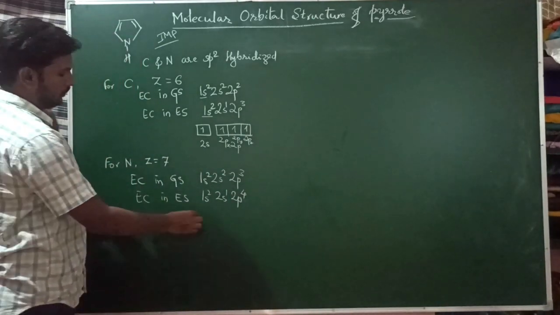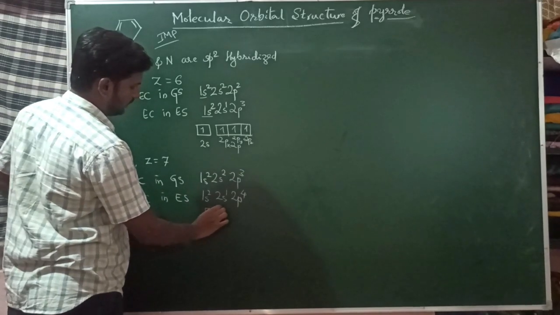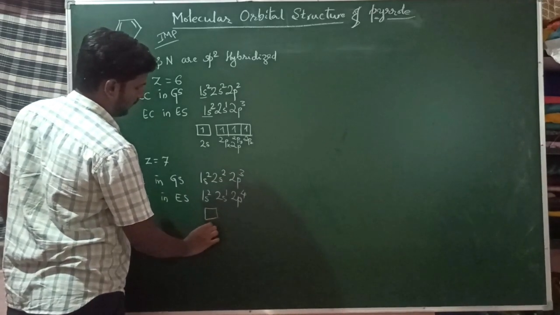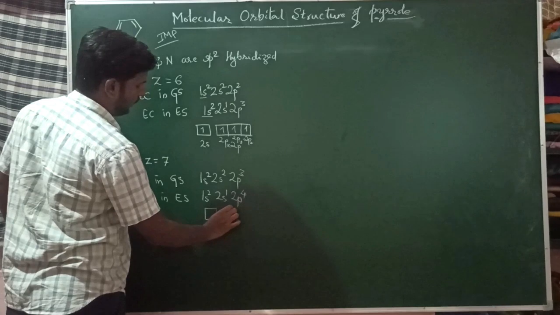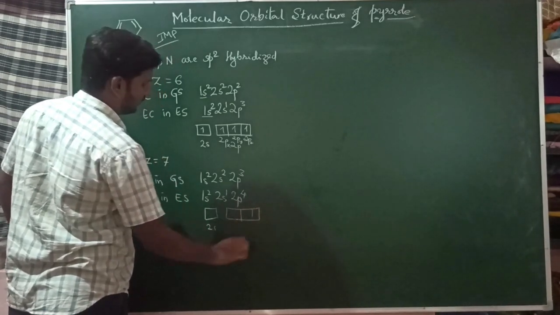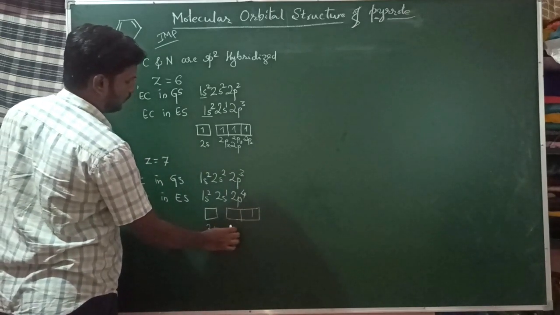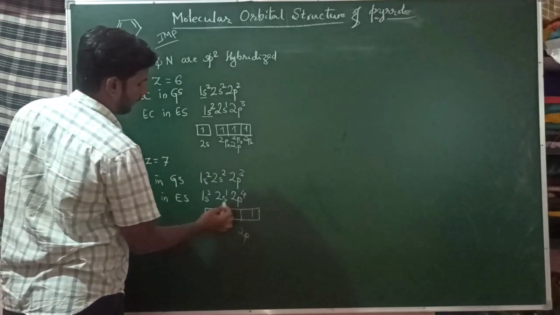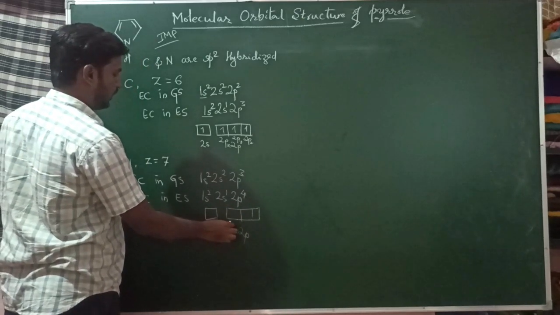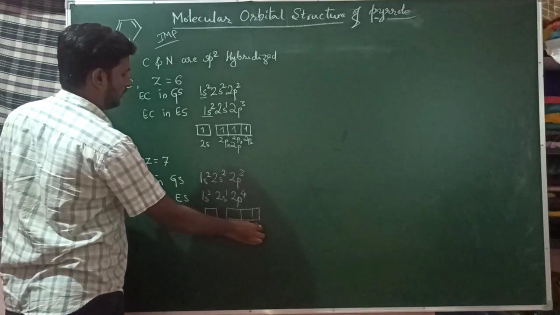If you put the boxes for the 2s and 2p orbitals, this is for 2s, and here we have 2p: 2px, 2py and 2pz.